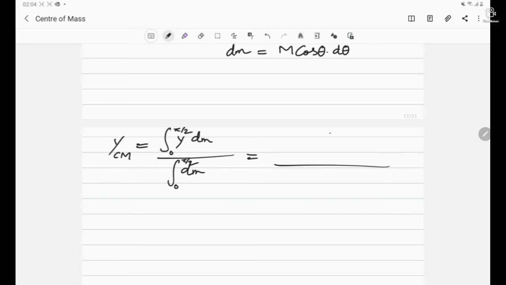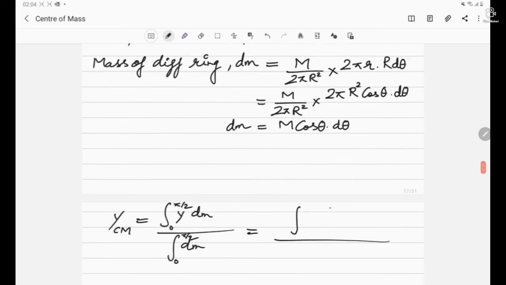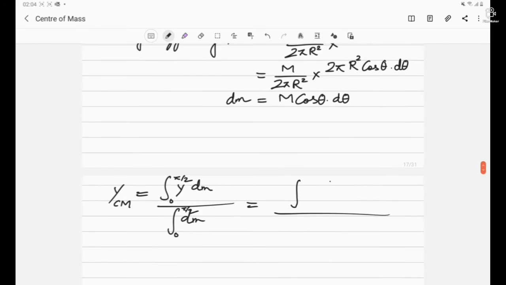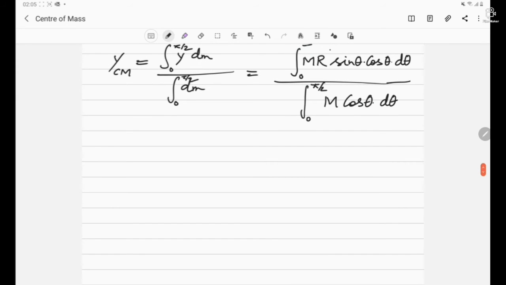So here in the numerator, substitute the value of y. Above, we found the value, which is R sin theta. So directly put the value of y, R sin theta, and for dm, M cos theta. So M R I am bringing outside, and it is sin theta cos theta d theta. Here in the denominator, from 0 to pi by 2, we have M cos theta d theta integration. The limits are 0 to pi by 2. So the constant part I am bringing outside. So M in the numerator and denominator will cancel out. Here we have capital R in the numerator. What we are doing is we are multiplying and dividing by 2.